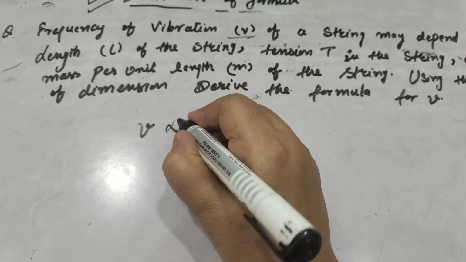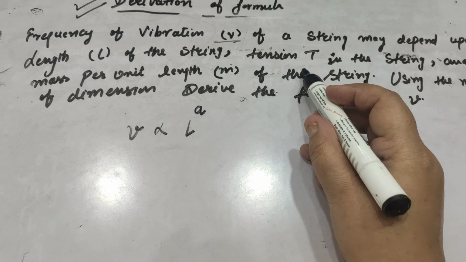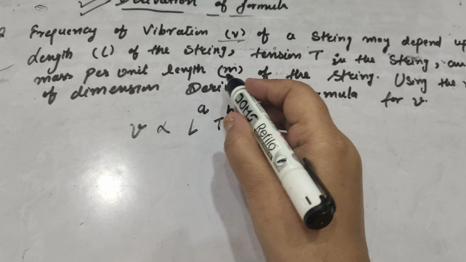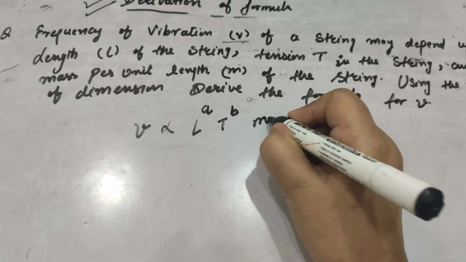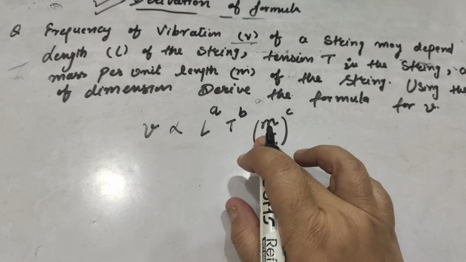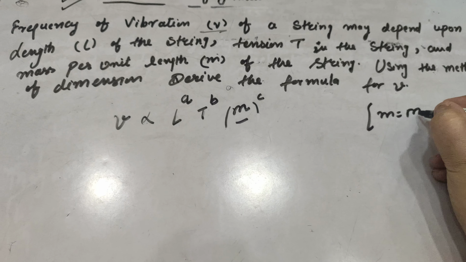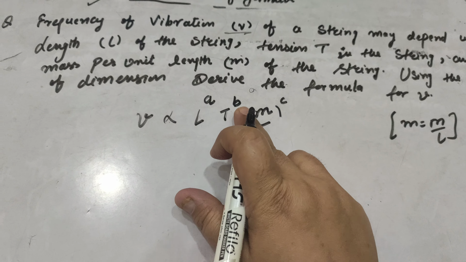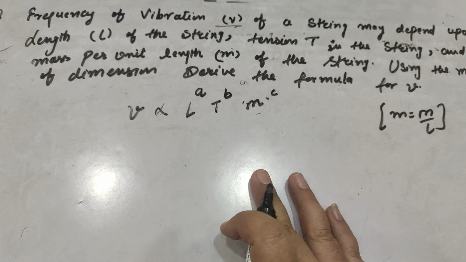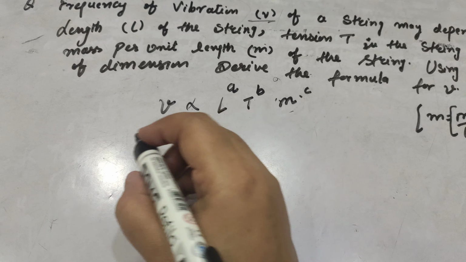It depends on what factors? It depends upon the length L of the string, so length raised to power A. Tension T of the string, T raised to power B. And the mass per unit length m of the string. Either you put m by L directly here, or you put m here, but while putting the dimension formula you will use the formula m by L, one and the same thing. So let me put the direct value of m only, and after that we will put the dimensions m by L here. So now putting the dimension formulas for each.